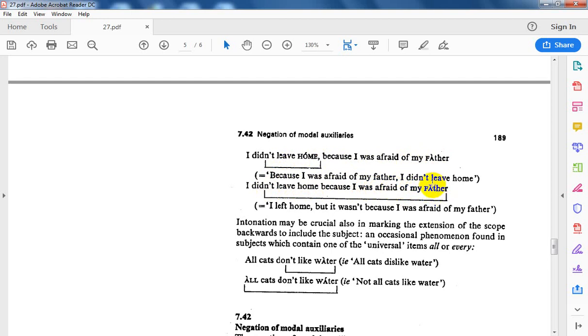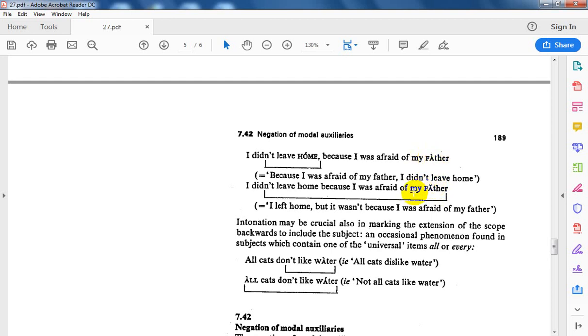This is a falling-rising tone, a fall-rise tone, which we said is interrelated with the scope. Here I have the scope of negation from this negative particle to the end of the subordinate clause. That's why I have this fall-rise tone. But here you see I have only a fall.